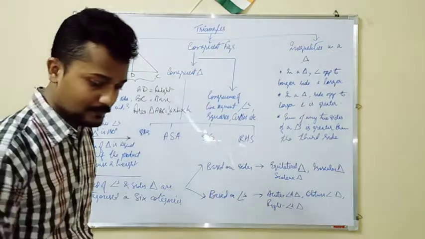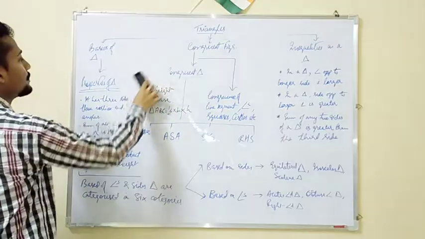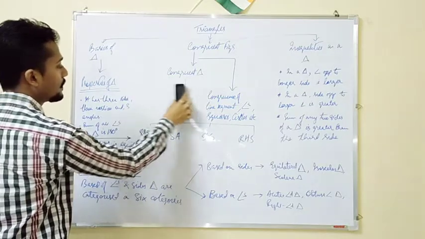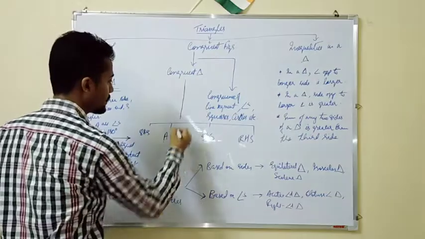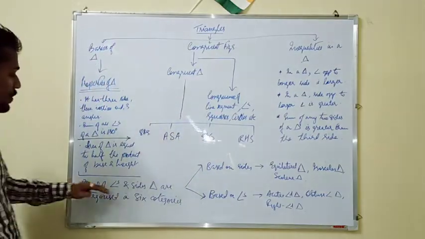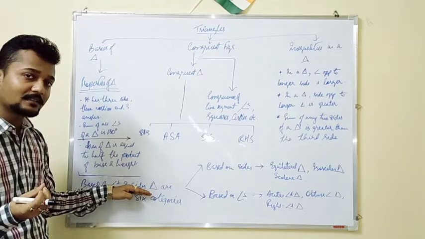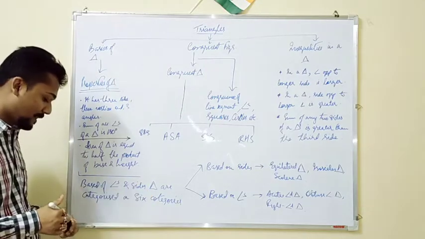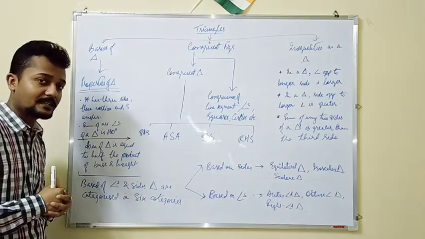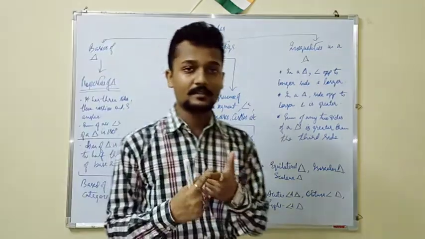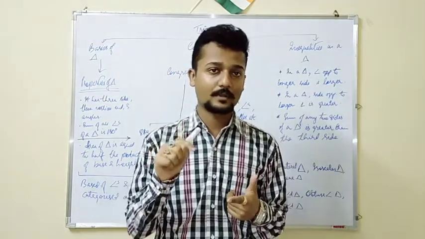Now based on the angles and sides of a triangle, the triangles are categorized into six broad categories. That means एक triangle में कितने angles होते हैं? 3 angles होते हैं, है कि नहीं?